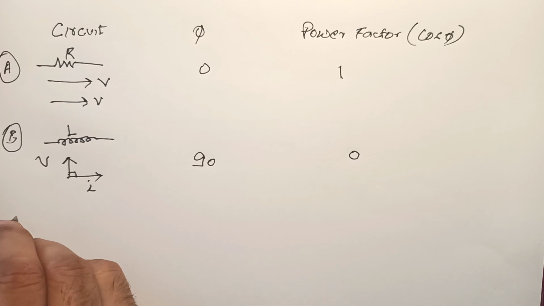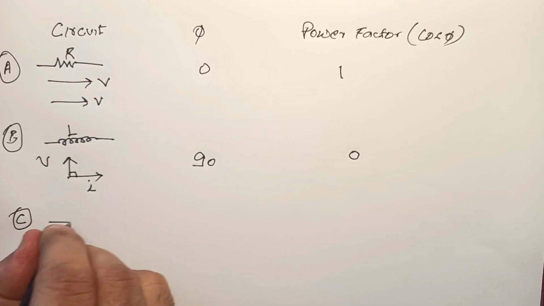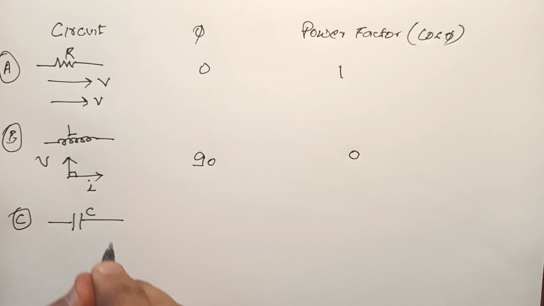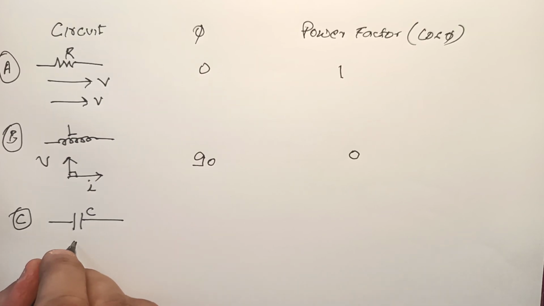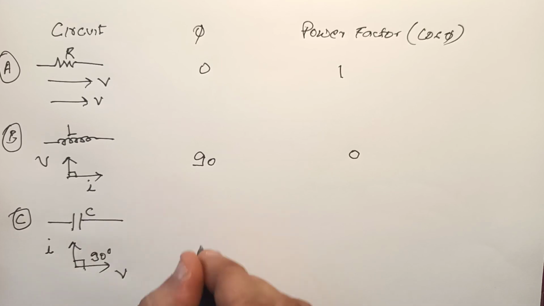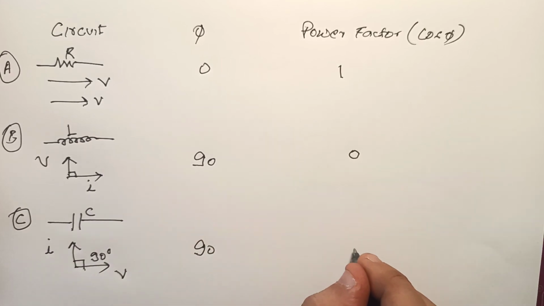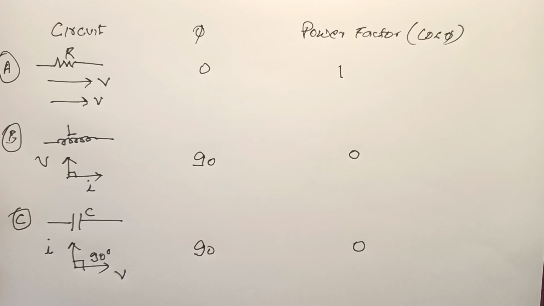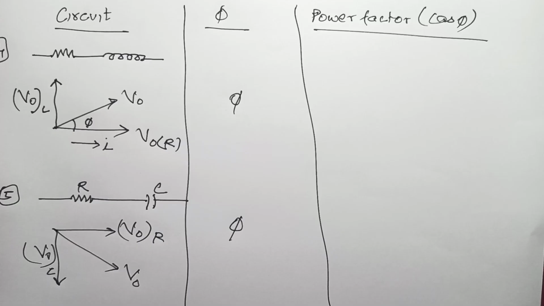Now if I talk about a capacitor, again the lag is 90 degrees. V cos 90, the angle is 90, and again it is 0. Okay, so this needs to be remembered. Now going forward we will talk about various combinations like LR circuit, and then CR circuit and so on.